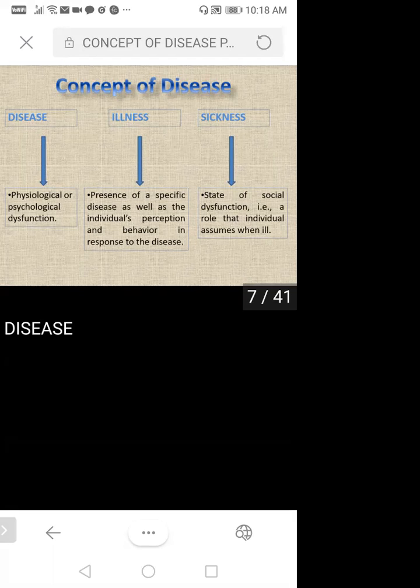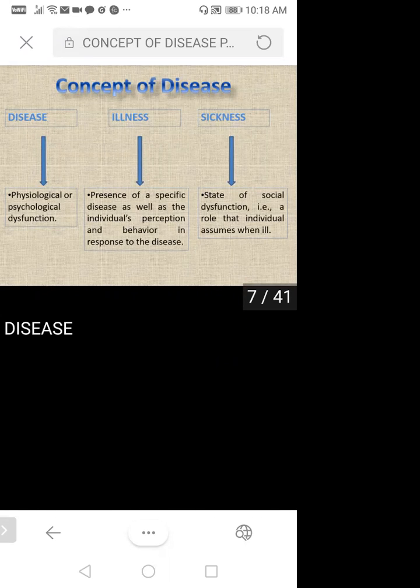So what is the concept of disease? There are three things. First one is disease, second one is illness, and third one is sickness. Disease means some physiological or psychological dysfunction. Illness means presence of a specific disease as well as the individual perception and behavior in response to the disease. Suppose you have some disease, so what is your perception toward that disease? What is your behavior toward that disease? That will come under illness. And sickness means a state of social dysfunction.